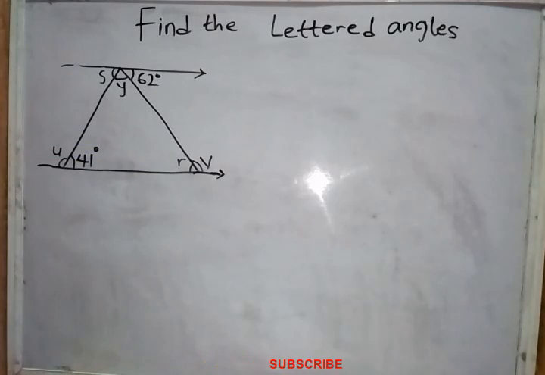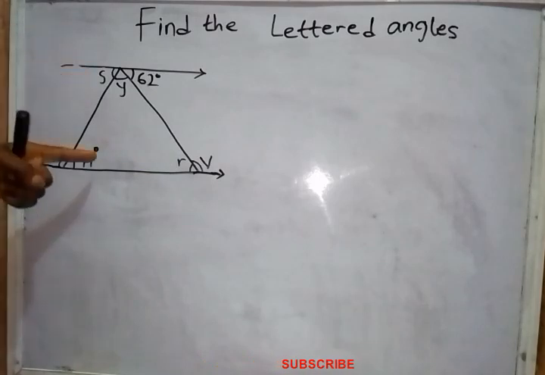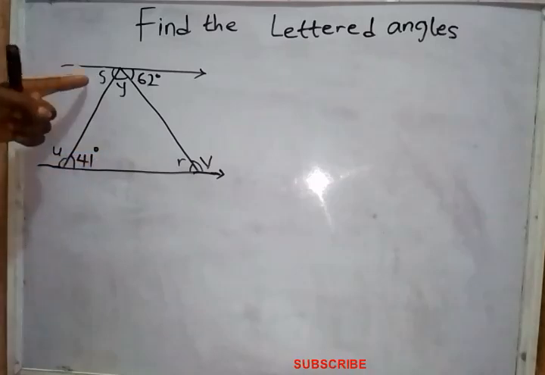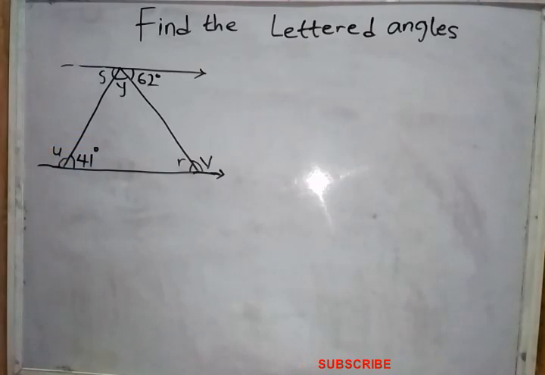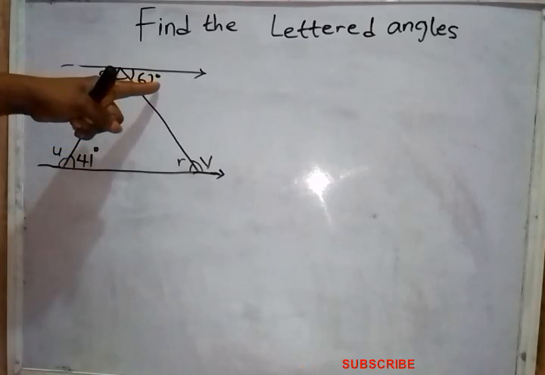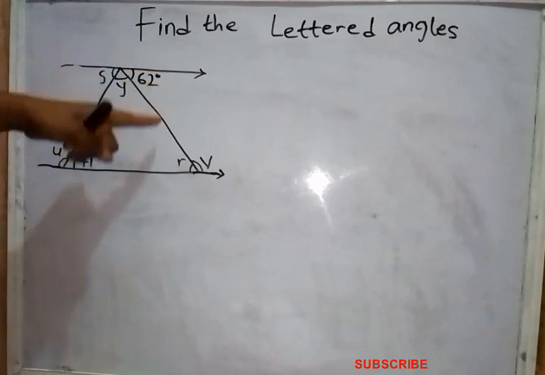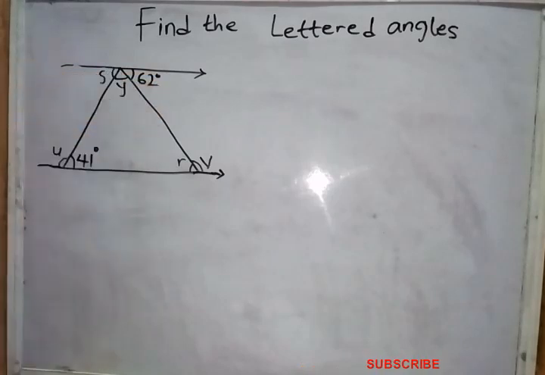What it means is that the angle here is equal to angle here. Angle S and angle 41 are alternating. Likewise, angle 62 and angle R. And since alternating angles are equal, it means that our S is equal to 41.